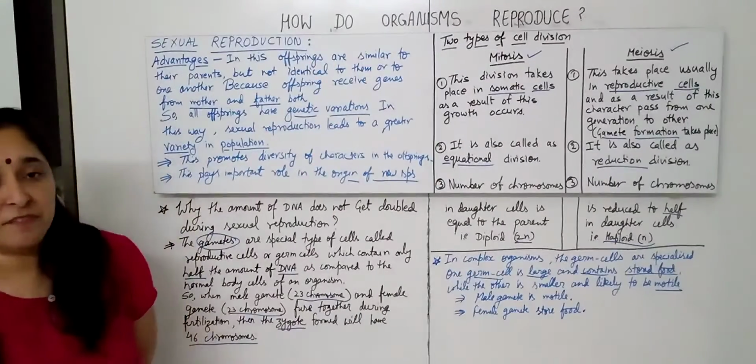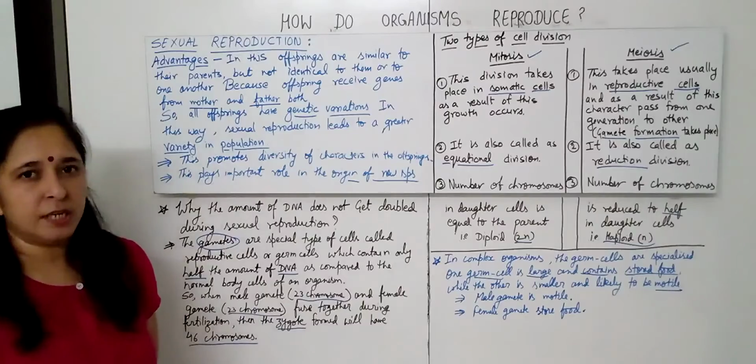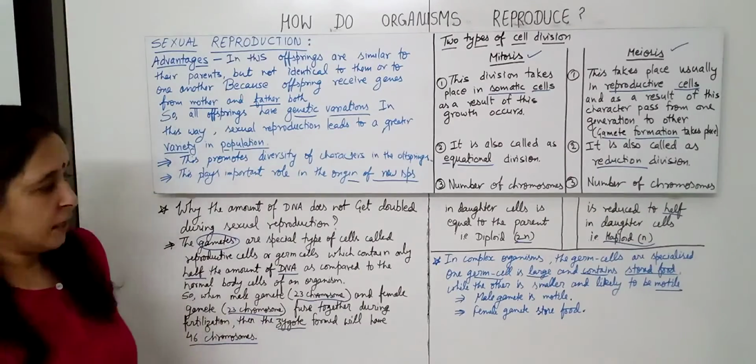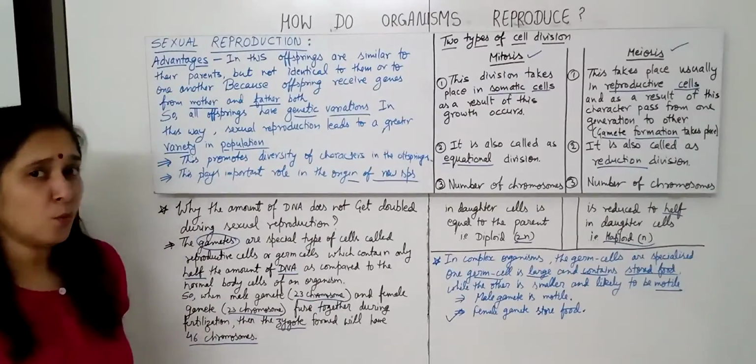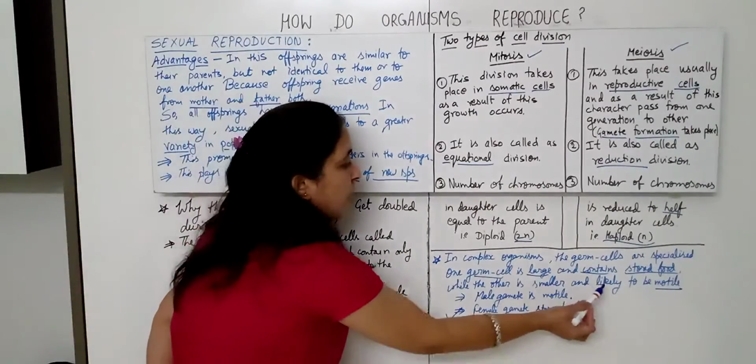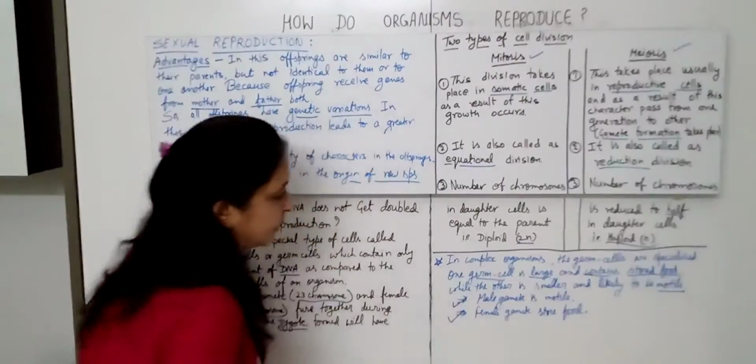So the germ cell which is larger in size, stores the food material and is non-motile, is the female gamete. The other one, which is smaller and likely to be motile, is the male gamete.